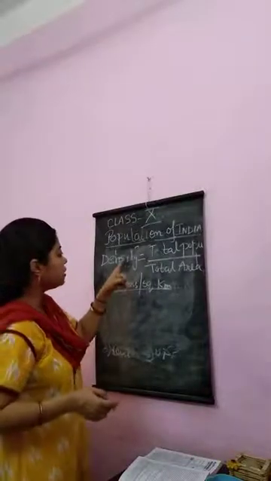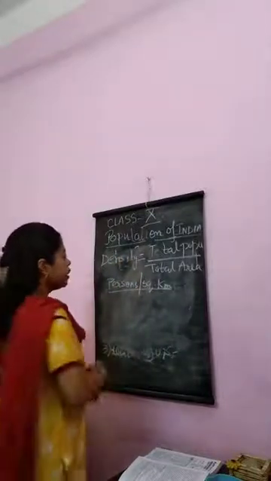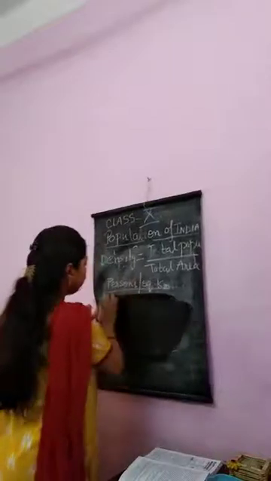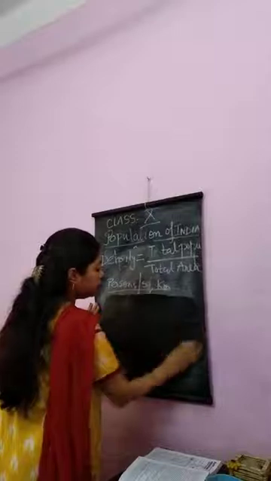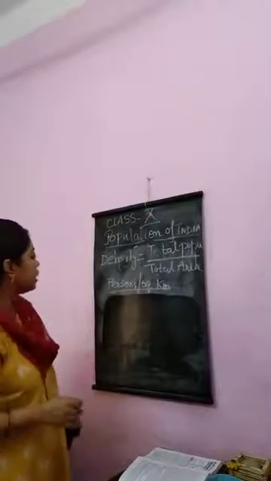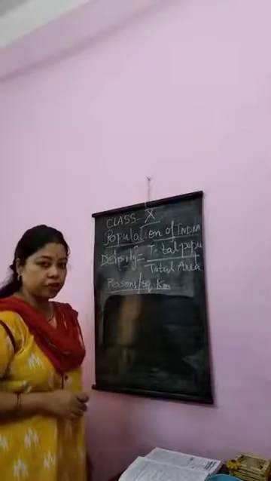Density is always expressed in persons per square kilometer. This is the way of expressing density of population.